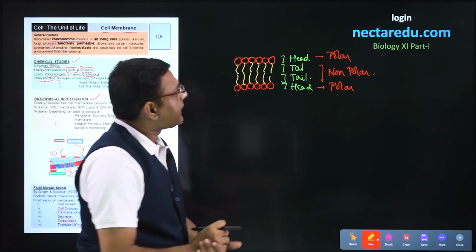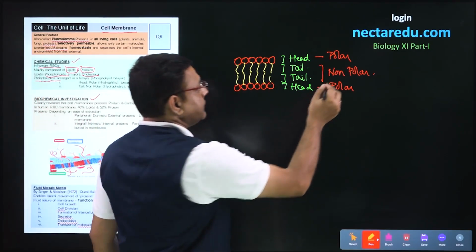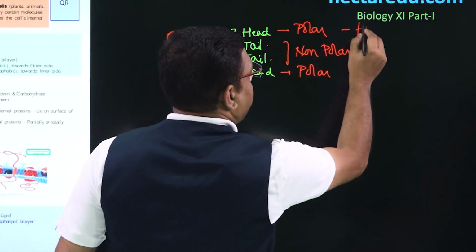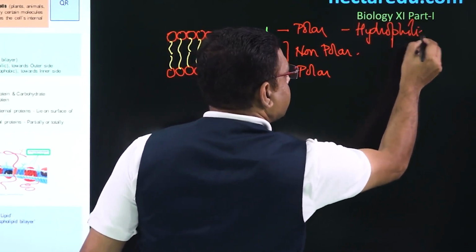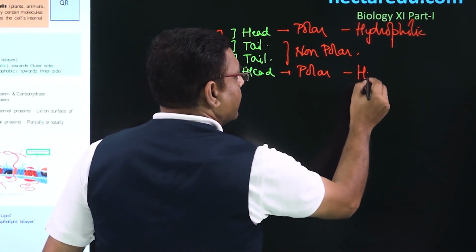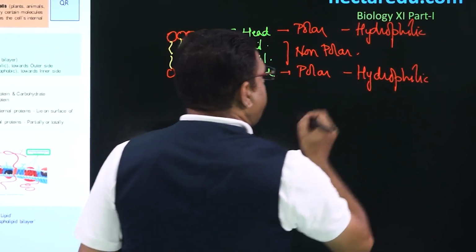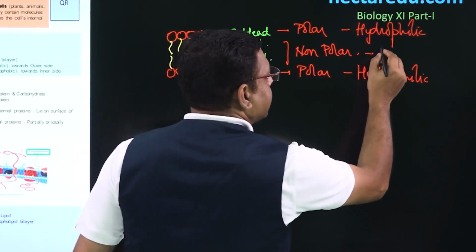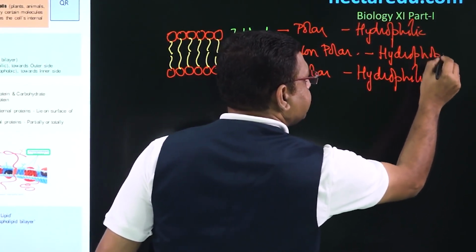Now, the polar head is hydrophilic. So this is the water-loving part, and it is hydrophilic. This will also be hydrophilic, and this non-polar tail will be hydrophobic.